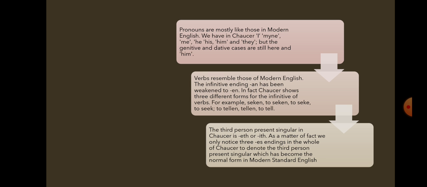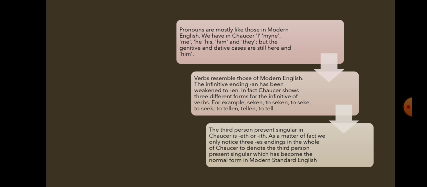Then about pronouns. Pronouns are mostly like those in modern English. Chaucer's use of pronouns is also like that of modern English. We have in Chaucer I, mine, me, he, his, him and they. These are all pronouns which we use in modern English.